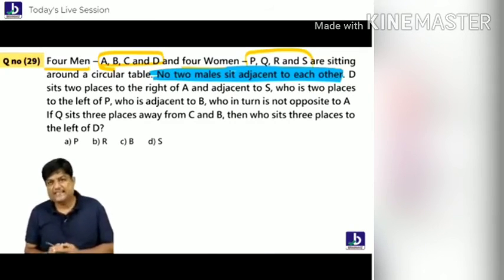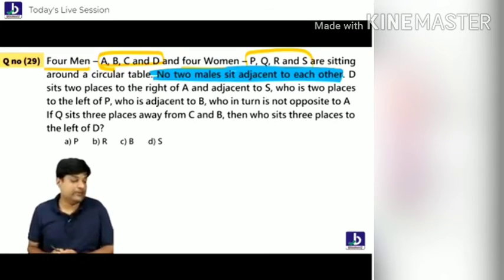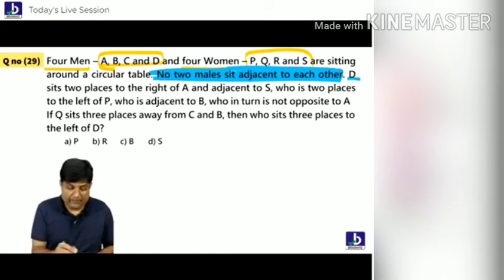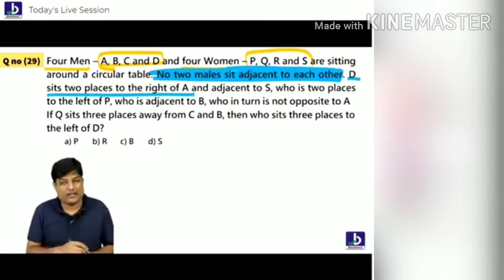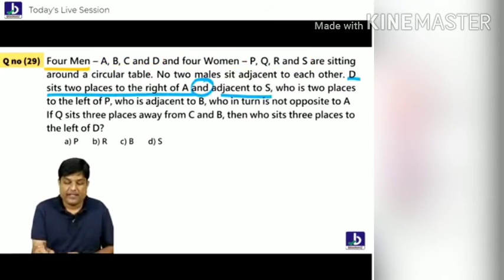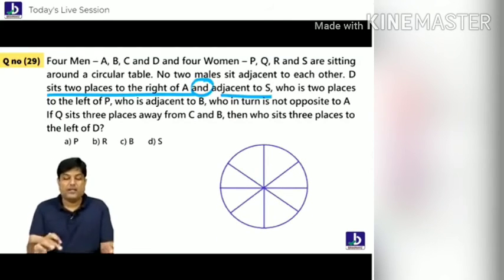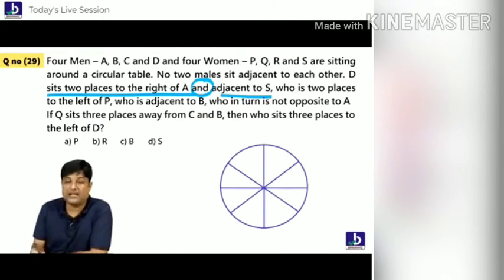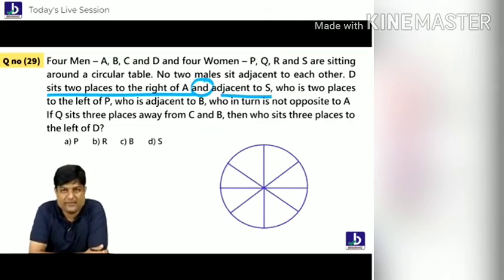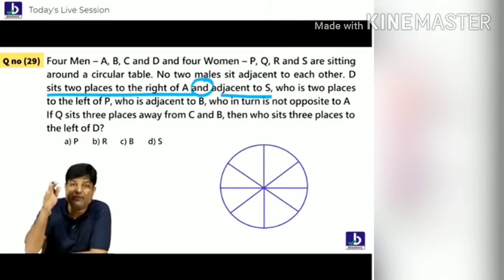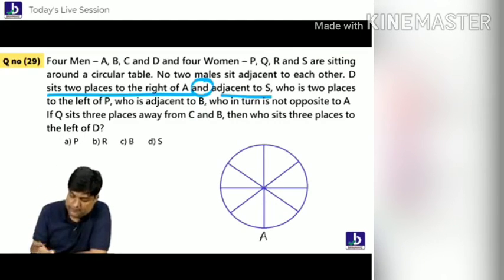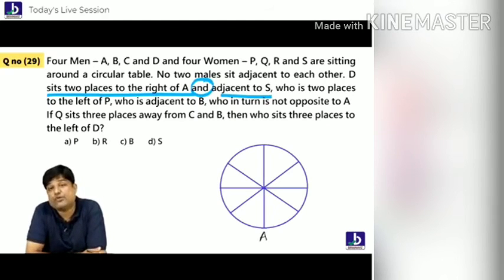So I will teach this question to you. Let's try to have a look, everybody. Here, D is two places to the right side of Agra and adjacent to S. D is two places right side of Agra.